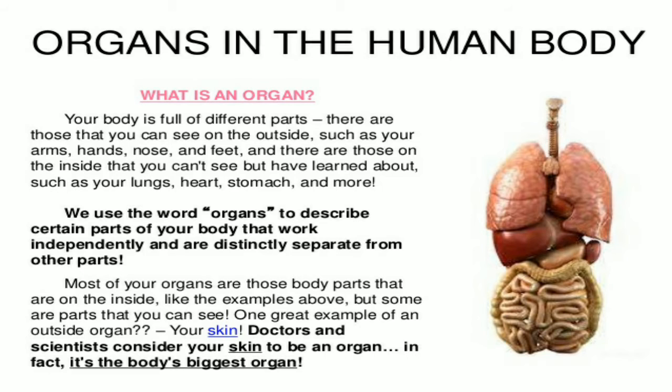Now, what is an organ in the human body? Your body is full of different parts. There are those that you can see on the outside, such as your arms, hands, nose and feet, and there are those on the inside that you can't see but have learned about, such as your lungs, heart, stomach, and more.